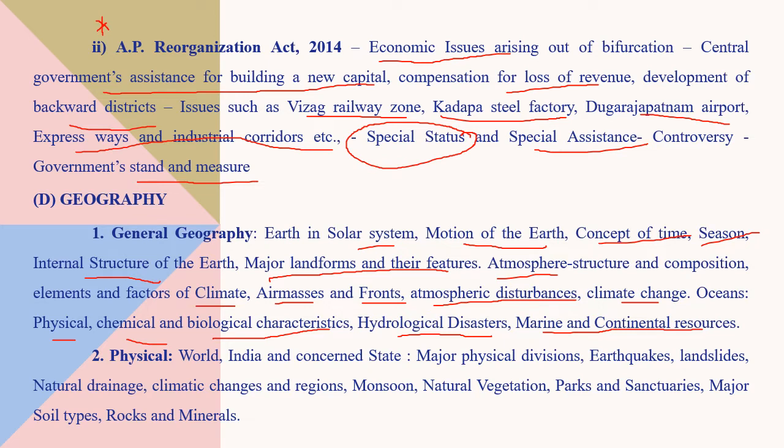Physical. See, once we know the syllabus while we're studying, we will know what is important in a specific book. So studying the unnecessary things is also a waste of time. No? So knowing the syllabus is the best thing for the preparation. Then comes the physical, world and India and concerned state. Here concerned state is again AP. So physical geography of AP.